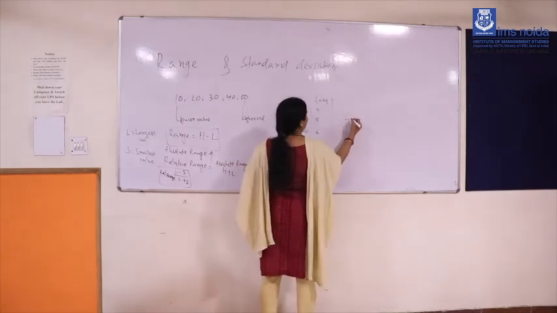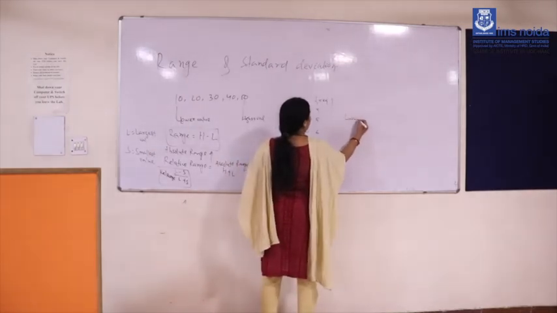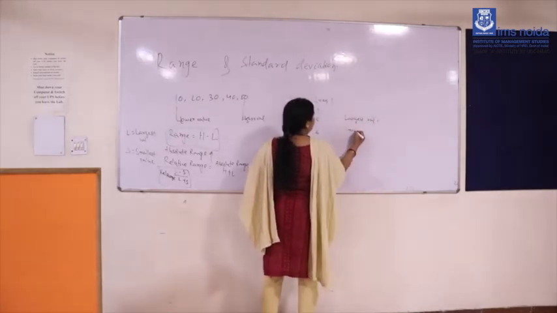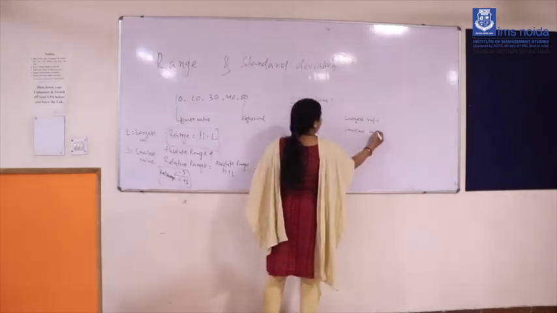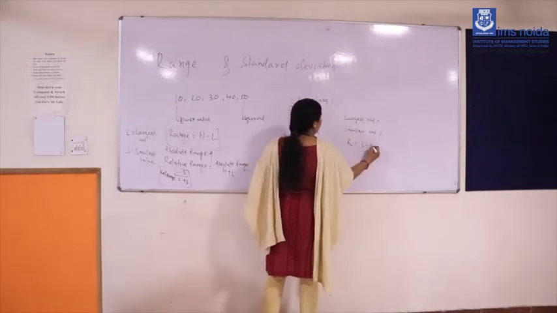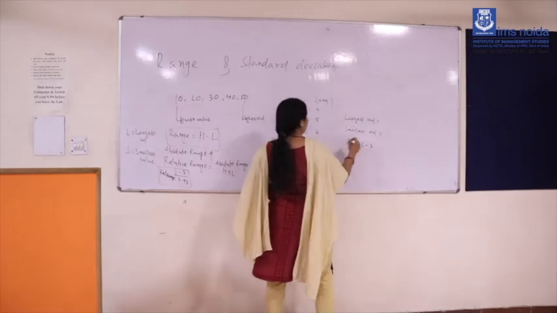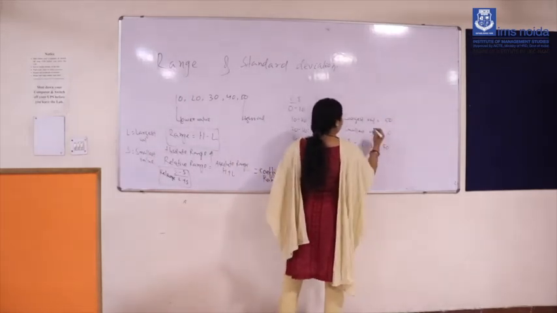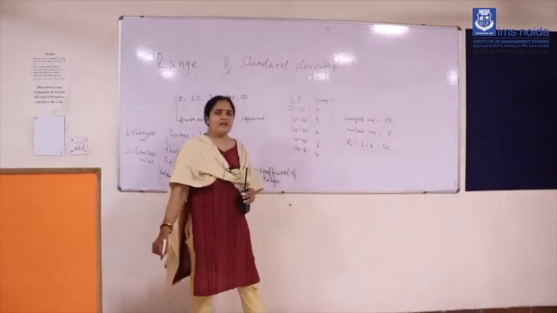Then the largest value in the class interval you can write, and the smallest value you can write, and then the difference is equal to the larger value minus the smallest value. The larger value will be your 50, the smallest value is 0, so you can write range, which is your absolute measurement, that is coming 50.